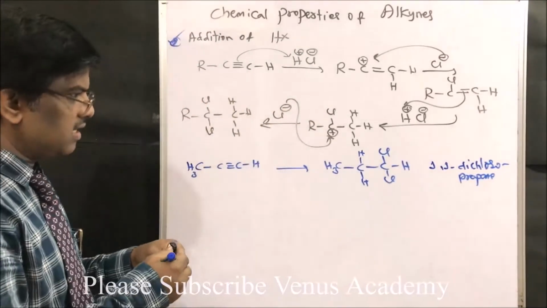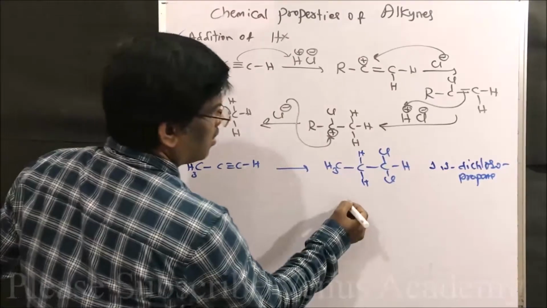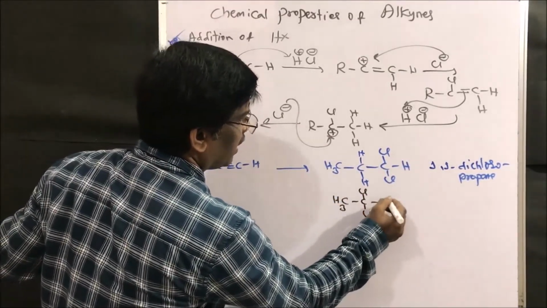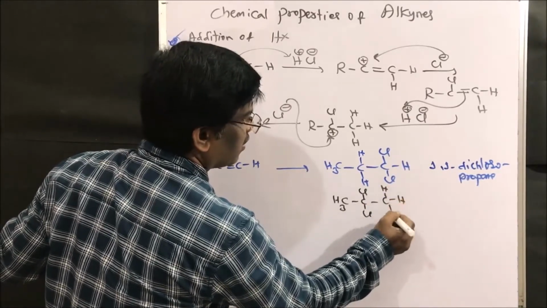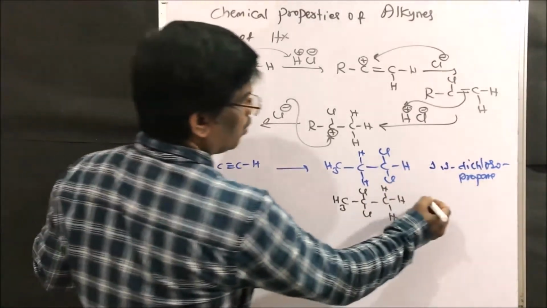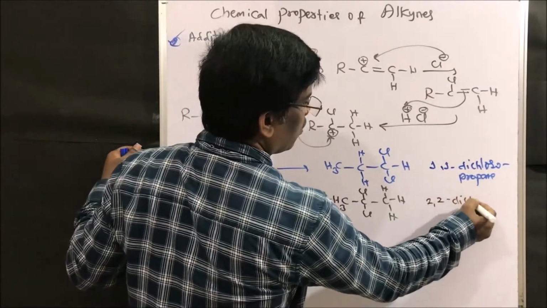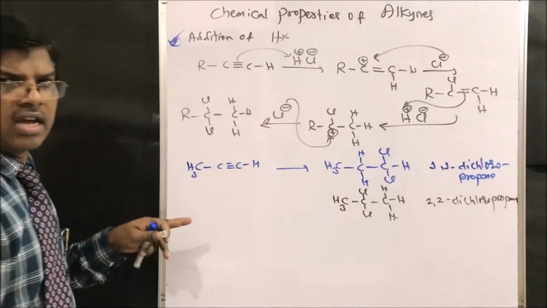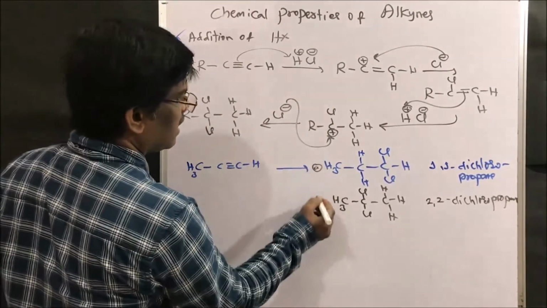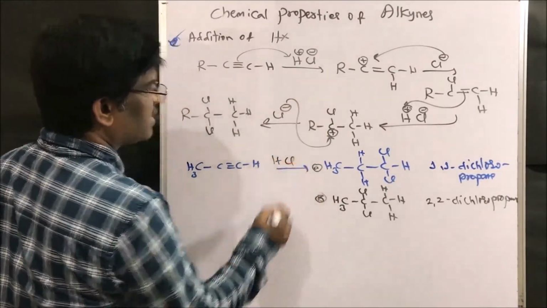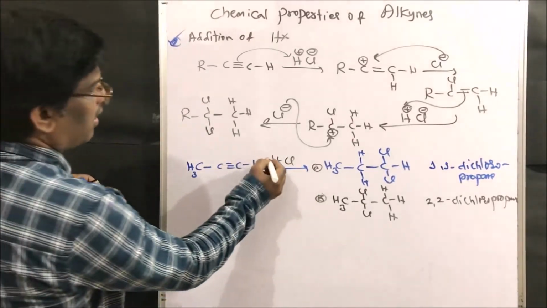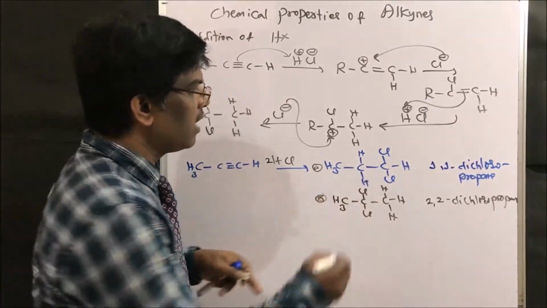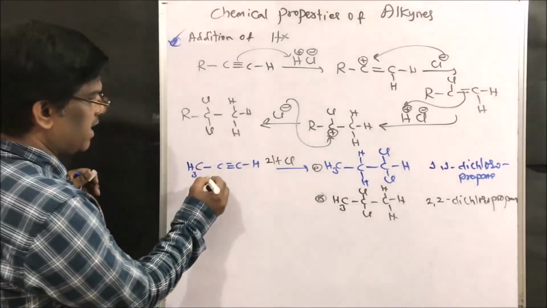Are you going to get this, or CH3-CCl2-CH3, 2,2-dichloropropane? So what compound are you going to get? This is A, this is B. I am going to react with the same HCl in excess, or I can write 2 moles of HCl. So am I going to A or B? Let us see. Just think.